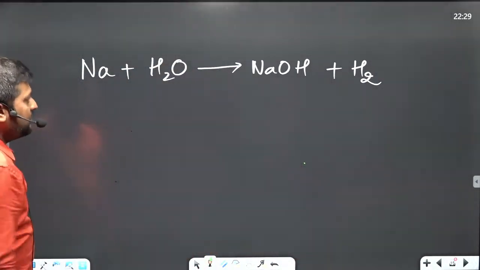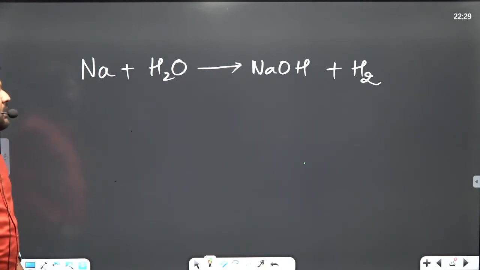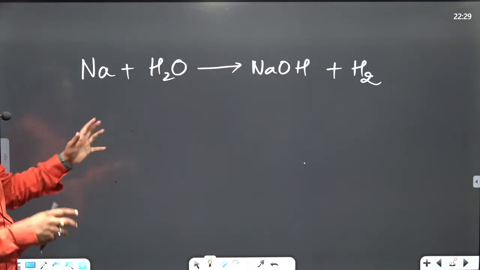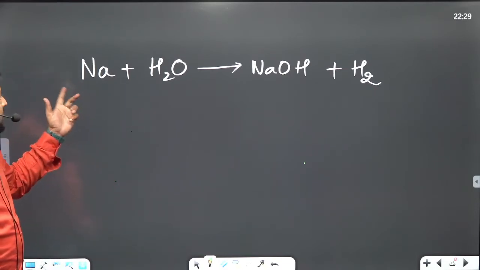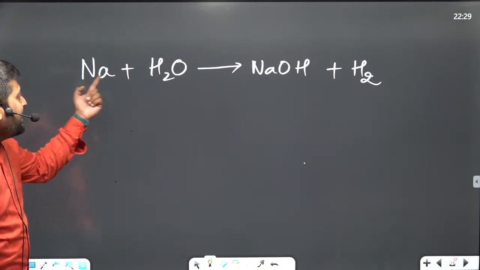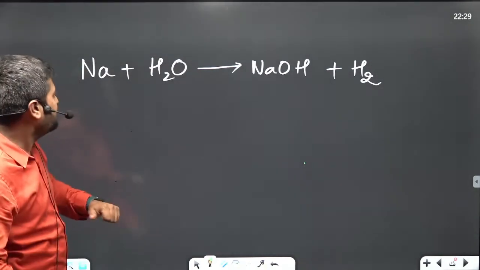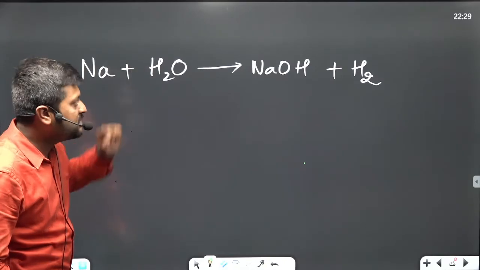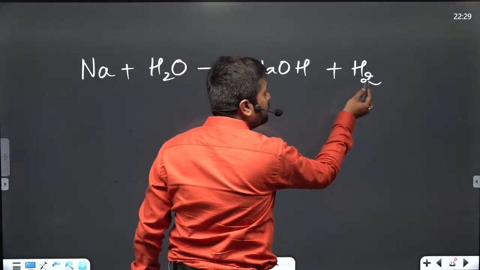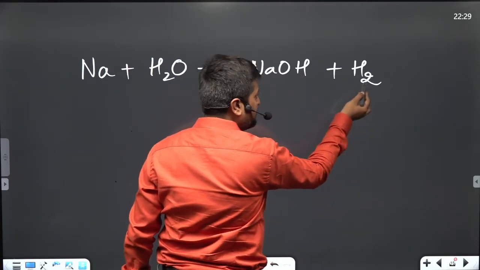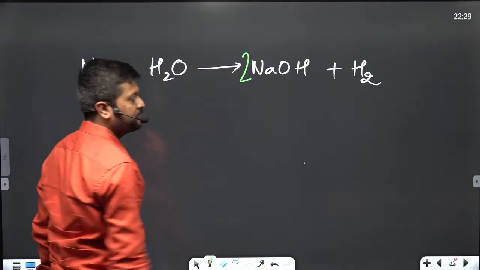Okay, so how to balance the equation? We wrote the equation from here, so let's start from here. We have one sodium atom here. Na is 1, here it's 1. It's balanced. Next is hydrogen. Here we have 2 plus 1, 3 atoms of hydrogen, but here only 2 atoms of hydrogen. So let's put a 2 here.